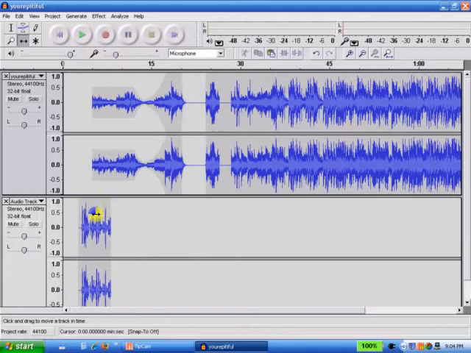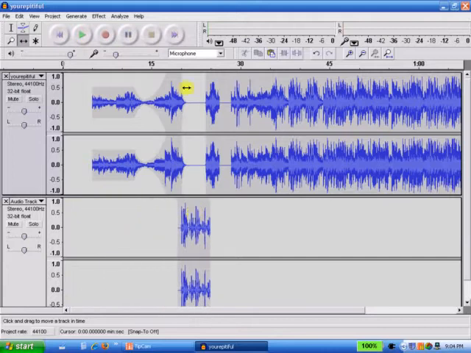We can also use this same tool, and we could drag this file. Let's say we wanted it in this section. So if I was to play the song right here, instead of having this section muted, it would sound something like this.